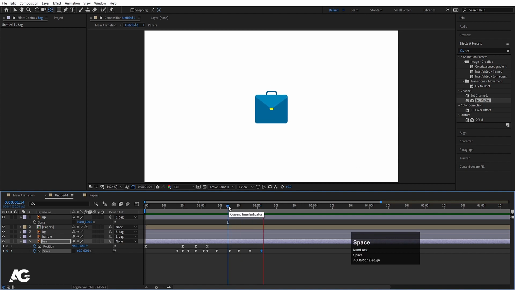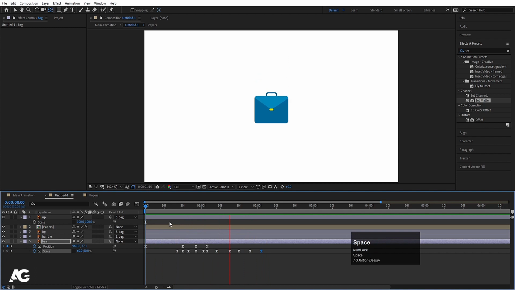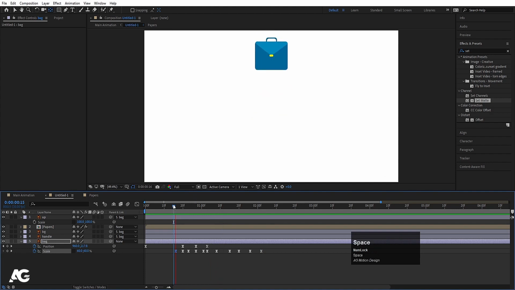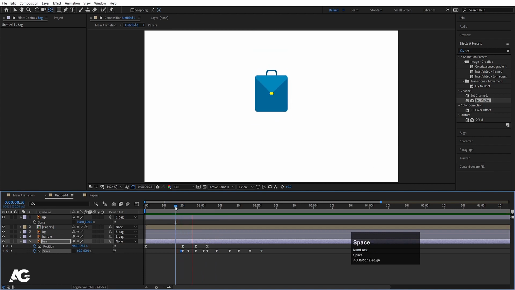So if you see, you get something like this. Let's move this keyframe over here. Yep, this looks good.